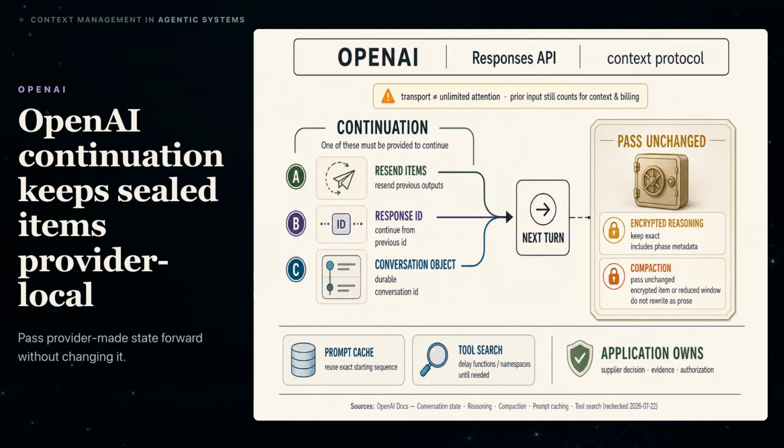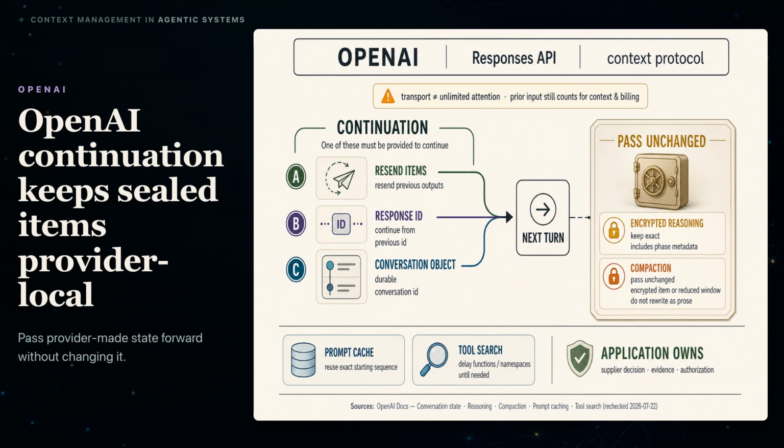Compaction may return an encrypted item or an official shorter context window. Pass that provider-made state forward without changing it. Do not rewrite it as ordinary text. Prompt caching reuses an exact starting sequence. Tool search can wait to load functions or tool namespaces until they are needed. The application still owns the supplier decision, evidence, and authorization.